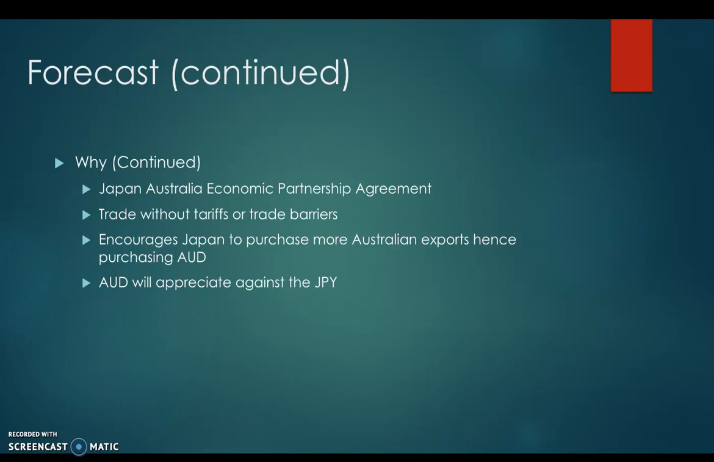Furthermore, the strong relationship between Australia and Japan is further improved by the Japan-Australia Economic Partnership Agreement, which allows either party to trade without tariffs or trade barriers. This in turn encourages Japan to purchase more Australian exports, further strengthening the demand for the Australian dollar, and again the Australian dollar will appreciate against the Japanese yen.